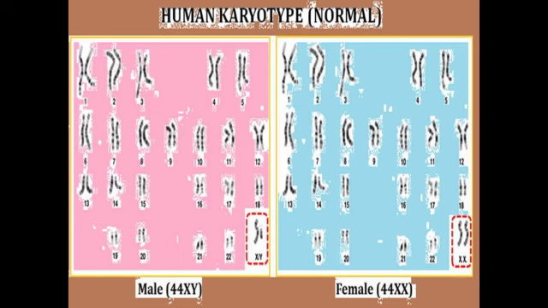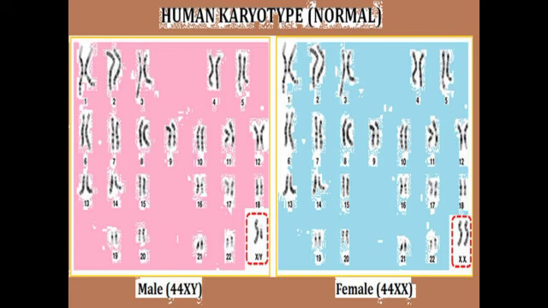So this is a picture of a human karyotype, a normal one. You can see the number of chromosomes. There are 23 pairs. If you go to the 23rd pair in both male and female, you can see a lot of difference between the XY and XX chromosomes. By seeing this differentiation, one can identify the sex of the animal.